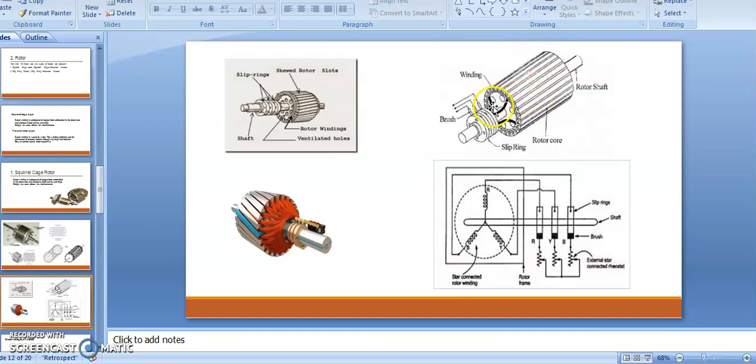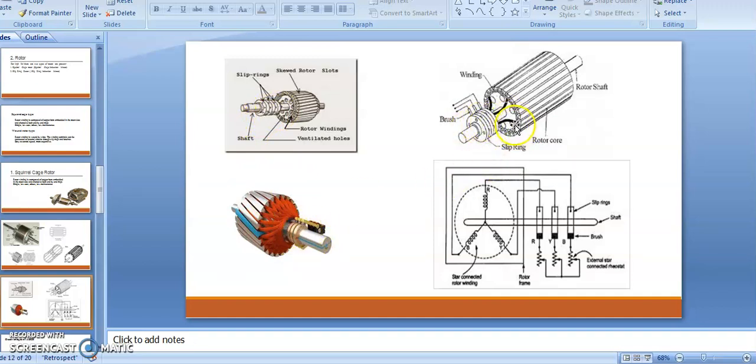And suppose I call this R phase, and the end of this R1 B phase I am connecting to the slip rings here. हे जे तुम्हाला दिसतं हे वाइंडिंग, ह्याच्यामध्ये पूर्ण स्लॉट मध्ये मी वाइंडिंग इन्सर्ट केलं, वाइंडिंग प्लेस केलं, and all the windings I connected to the slip ring. म्हणजे काय करायचं, you can see here there are totally 3 rings. This is first, second, third. There are totally 3 rings here.